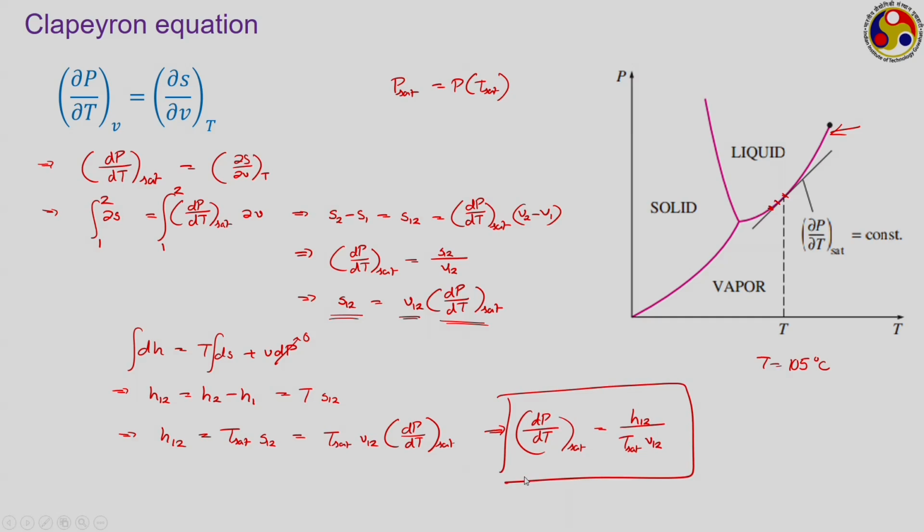This particular relation or its alternate version is known as the Clapeyron equation, which allows us to calculate the change in enthalpy and consequently the change in entropy during a phase change process using the knowledge of the slope of the curve, the measurement of the saturation temperature, and also the measurement of the change in specific volume during this process. It is a very important relation. It can be applied to any kind of phase change process. We just need to know the slope of the curve properly, which of course is complicated, but more on the nature of this curve we shall be learning as a part of the next module.